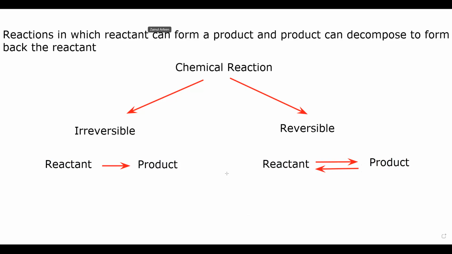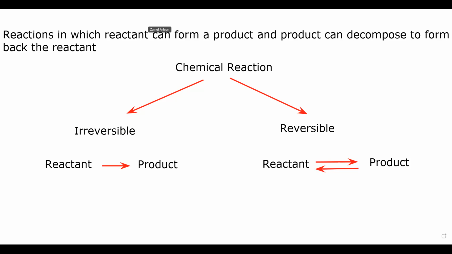So whenever we want to distinguish between reversible and irreversible reactions, for an irreversible reaction the arrow is pointing only in one direction, whereas for a reversible reaction the arrow is pointing both ways. What it means is that the reactant can form a product or the product can decompose and form back the reactant.